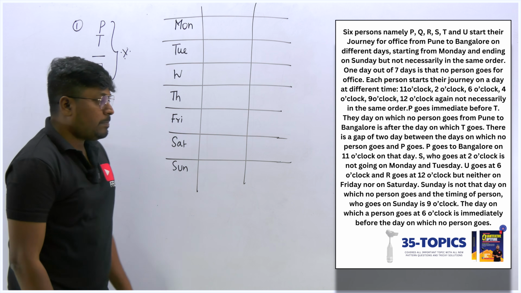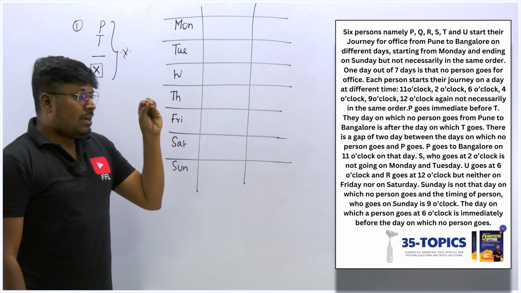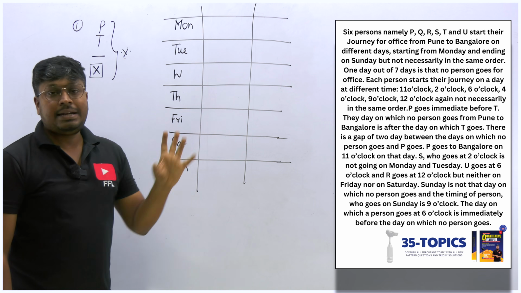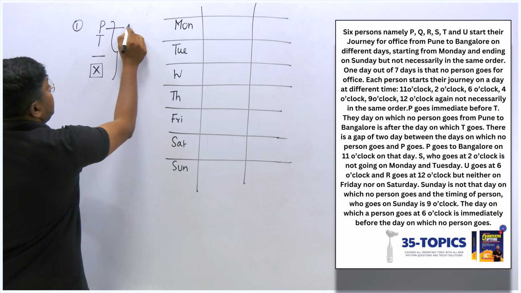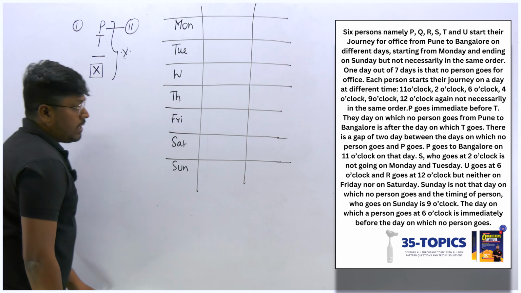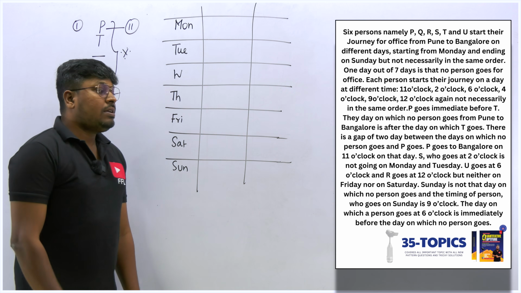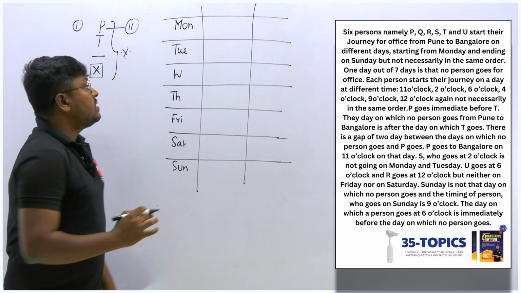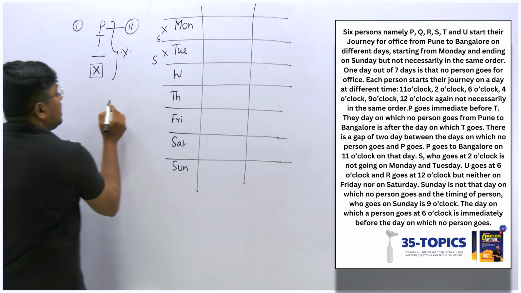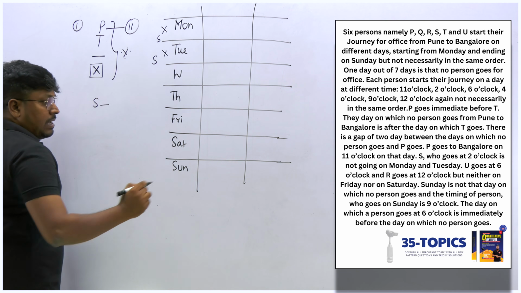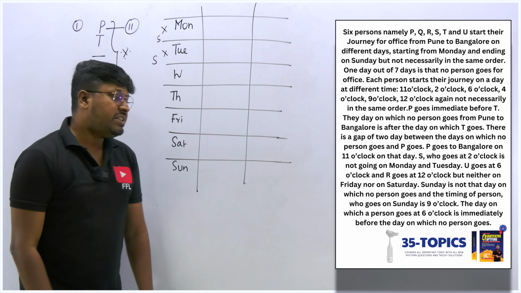Okay, next point, P goes to Bangalore at 11 o'clock on that day. They have given a direct clue that P is going at 11 o'clock. So P has been given, that is 11 o'clock here. Next point, S, who goes at 2 o'clock, is not going on Monday and Tuesday. So S is not going on Monday and Tuesday, and what they have mentioned here is that the person S goes at 2 o'clock. That has been mentioned here.